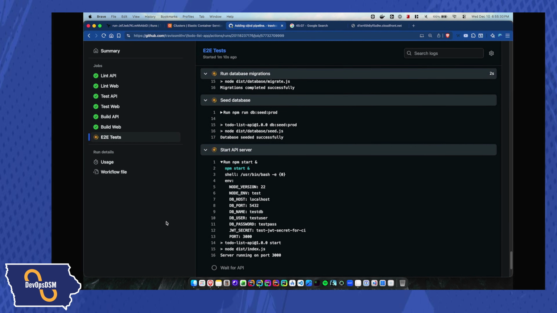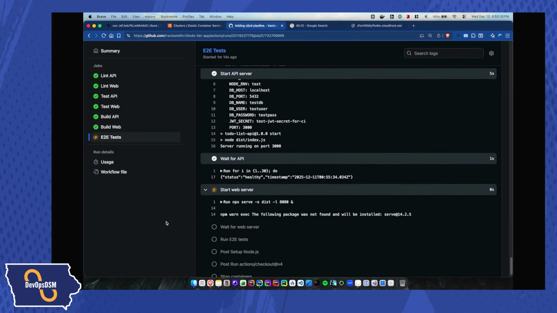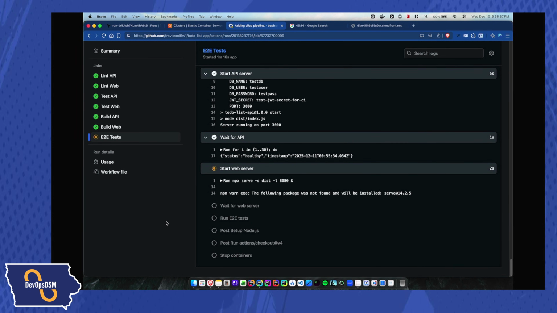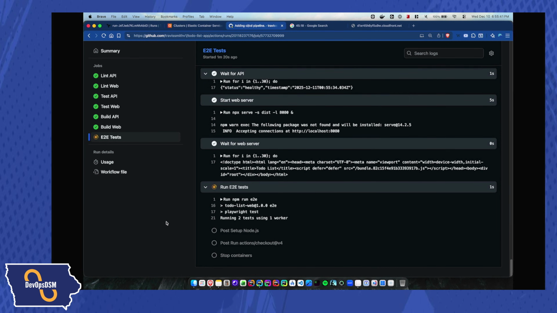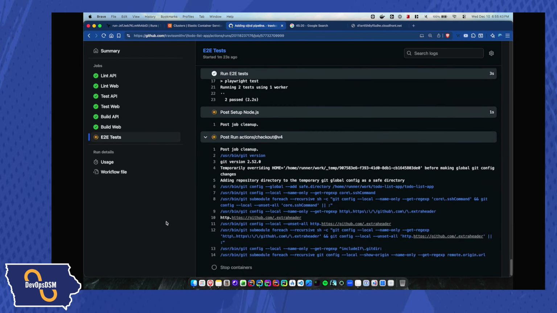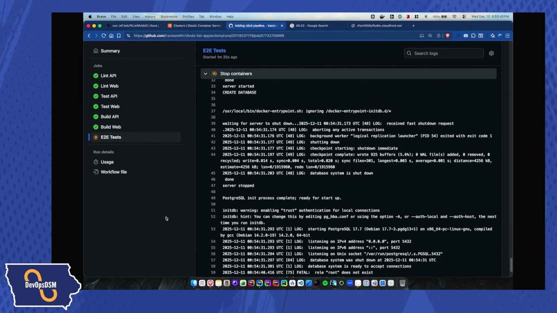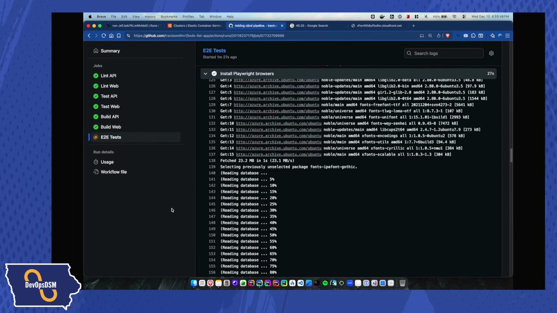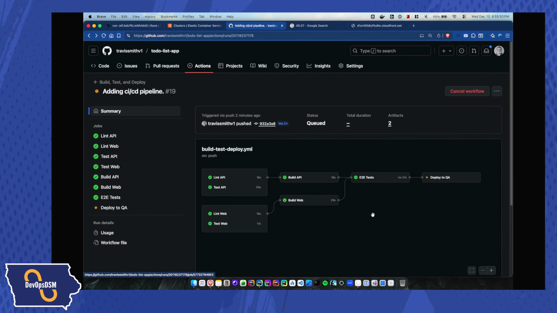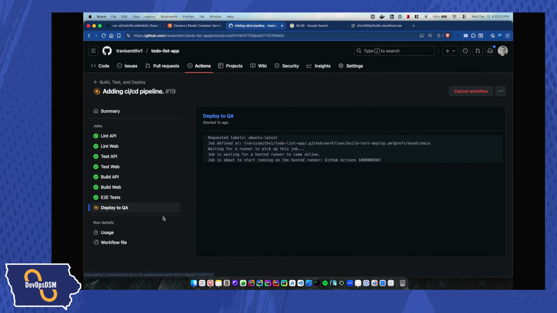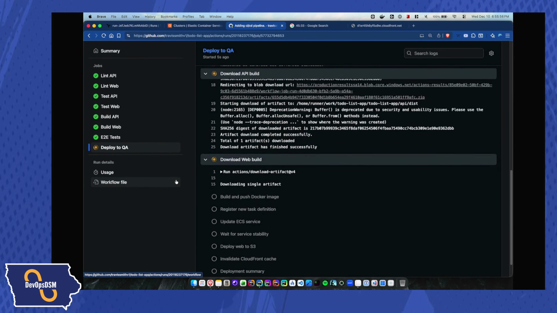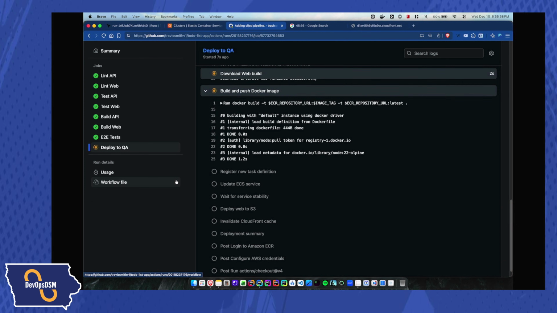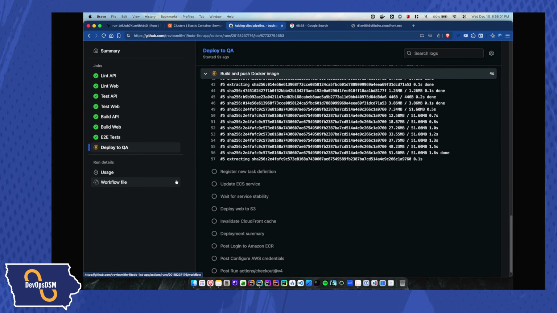All right, so it's starting up the API server. Starting up the web server now, and hopefully it gets started up here. Run the end-to-end test. Let's see if it succeeds. And it looks like it did. Good. Cool. So let's go back to that. Now it's going to go through deployment, and we're going to see if it deploys. It's going to go ahead and push the ECR image.